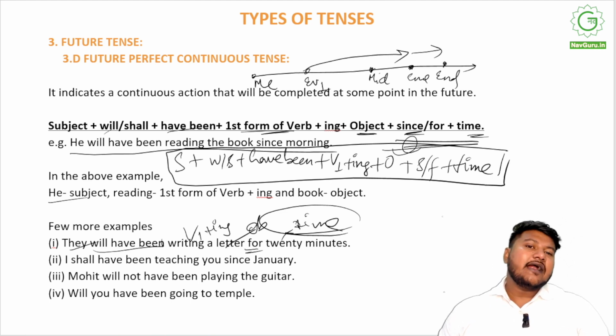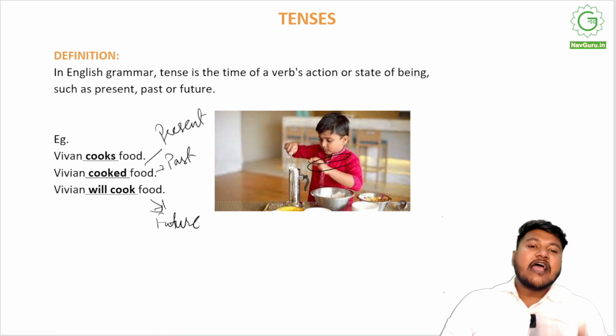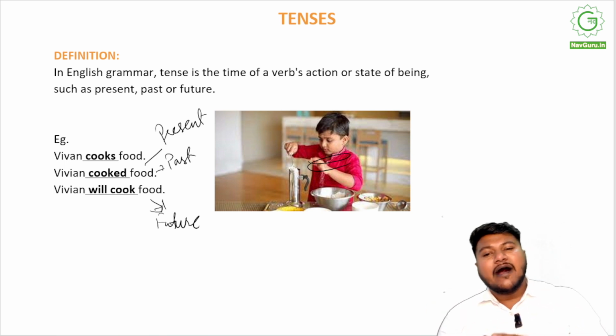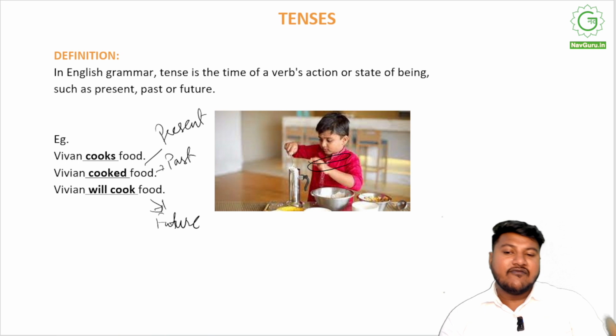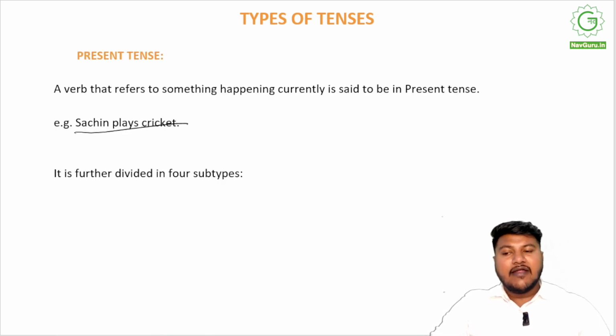All right, let's have a quick look at it again. What are tenses? In English grammar, tense is the time of a verb's action or state of being. There are only three tenses in grammar: past, present, and future. So if Vivan cooks food, it is present. If Vivan cooked food, it's past. If Vivan will cook food, that is future. Something that has already happened is past tense. Something that is currently happening is present tense. And something that will happen in the future is future tense, right?